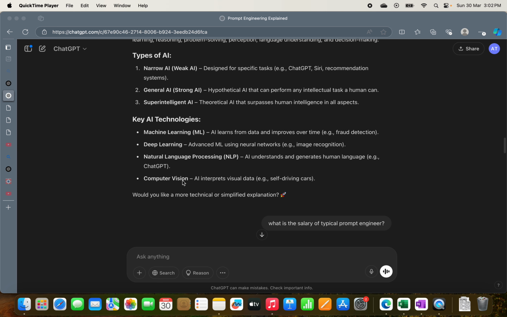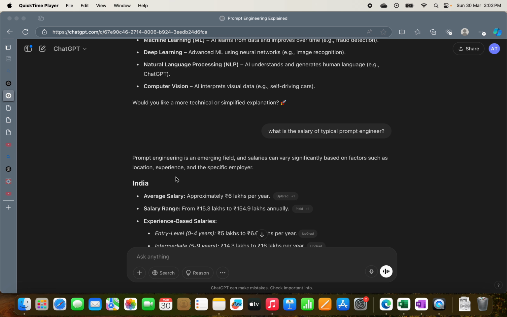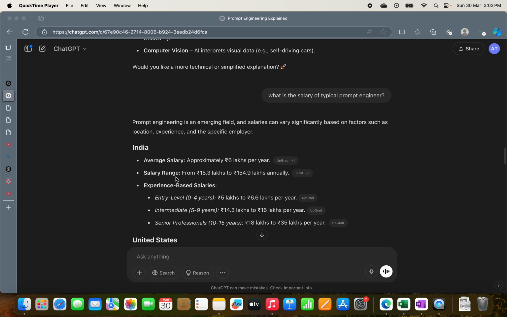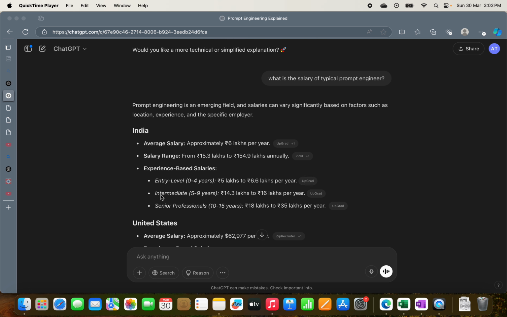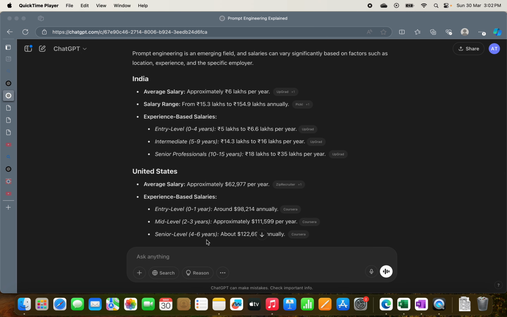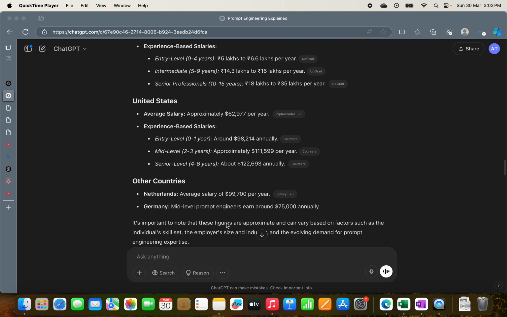Prompt engineering is a job, and it's an emerging field, and the average salary in India is like 6 lakh per year according to ChatGPT. Entry level is 5 lakhs to 6 lakh, intermediate 14 to 16, senior 10 to 15, which is ridiculous because ChatGPT was not there 10 to 15 years back. But in the United States, you see that the senior level, at 4 to 6 years, which is more pragmatic because it's an emerging and new field, you get close to 122k. There are openings in the Netherlands and Germany too, in Europe, right?